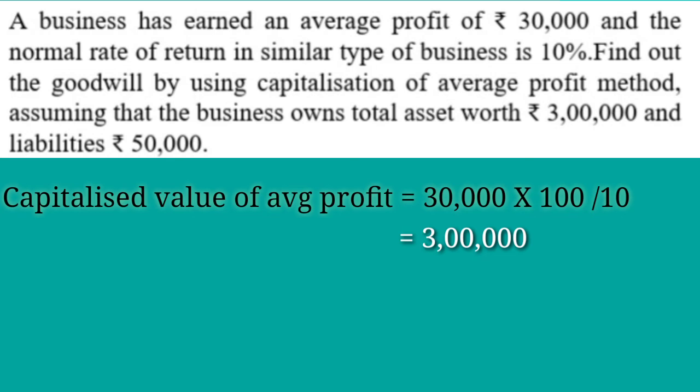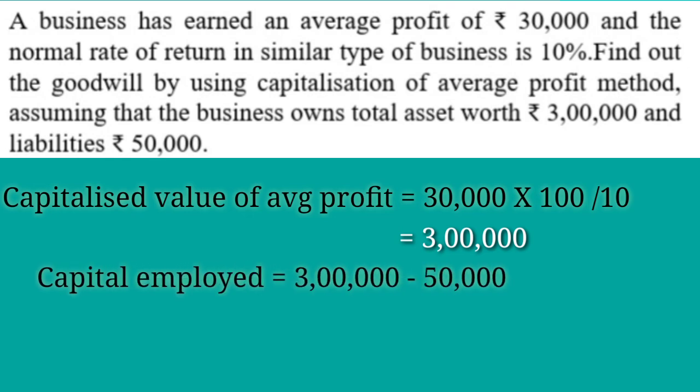Then we can calculate capital employed. Capital employed equal to total asset excluding goodwill minus outside liabilities or external liabilities. Here total asset is 3 lakh minus liabilities 50,000. So the amount would be 3 lakh minus 50,000, 2 lakh 50,000.